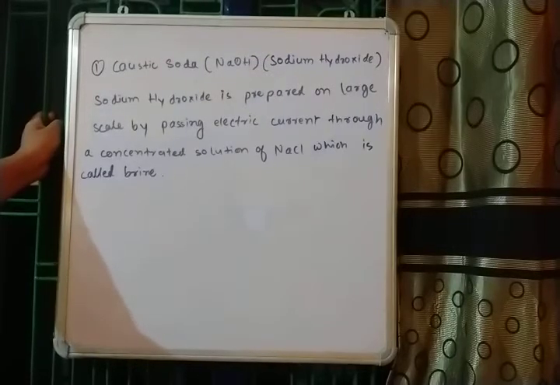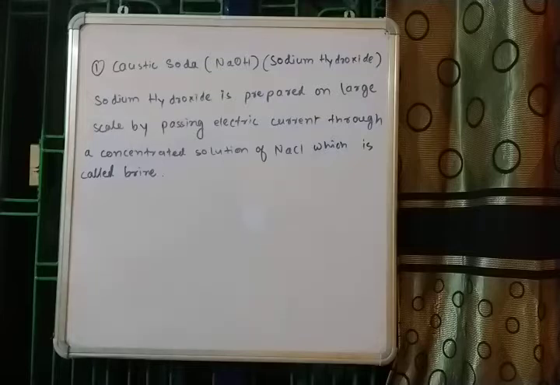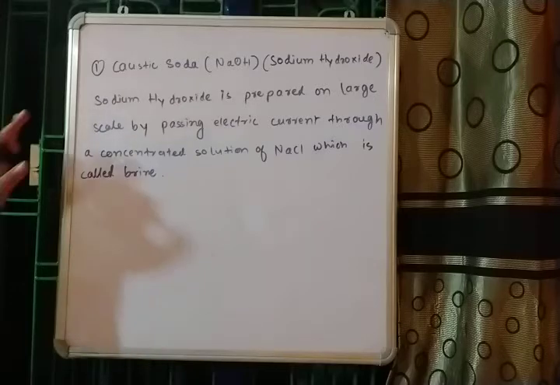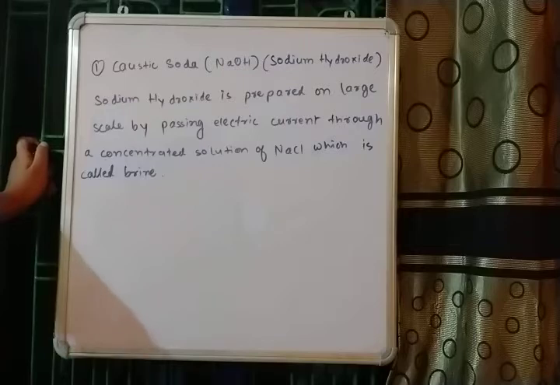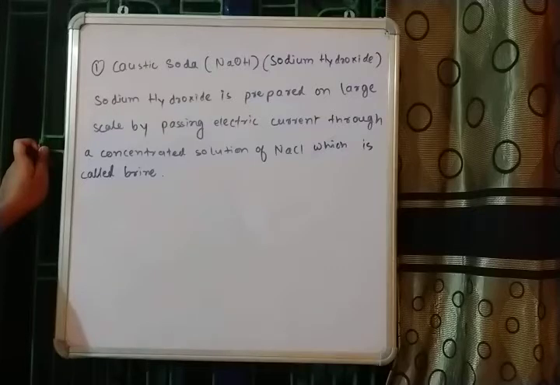which is called brine. That means in this process electricity is used, and the process is called electrolysis. So what we need is a very concentrated solution of NaCl. That means a very thick solution of NaCl. Higher concentration means a larger amount of NaCl in a small volume.